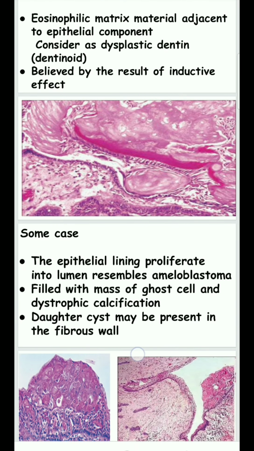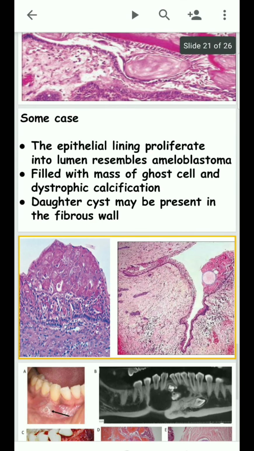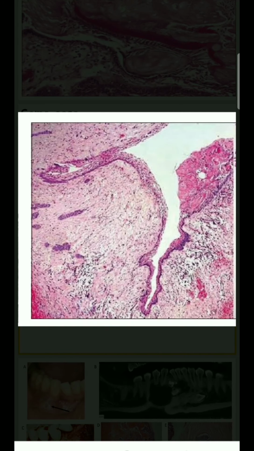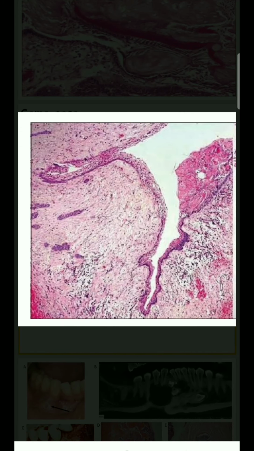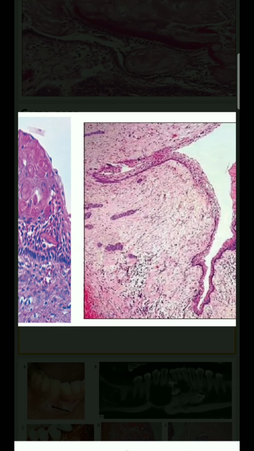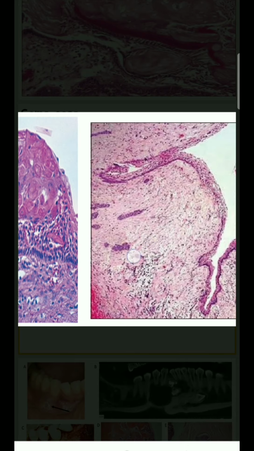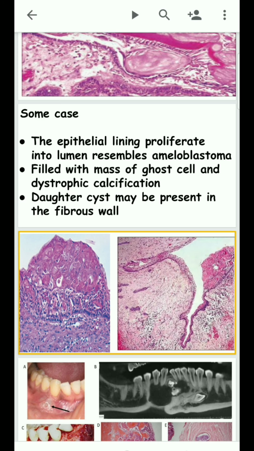In some cases, the epithelial lining may proliferate into the lumen. In some cases the ghost cells are arranged in a dispersed manner, but in other cases the ghost cells accumulate, leading to proliferation of ghost cells into the epithelial lining. Sometimes daughter cysts are also found in the connective tissue wall of the cyst.